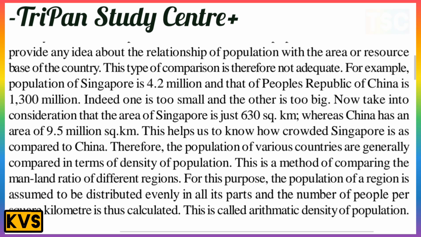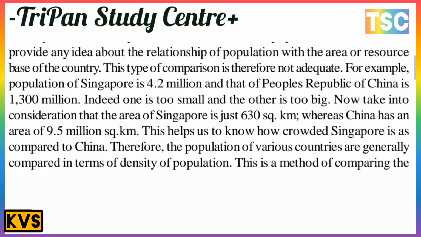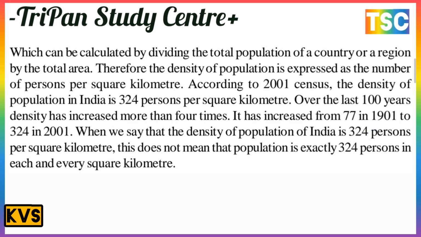It can be calculated by dividing the total population of a country or region by the total area. Therefore, density of population is expressed as number of persons per square kilometer. According to the 2001 census, the density of population in India is 324 persons per square kilometer.